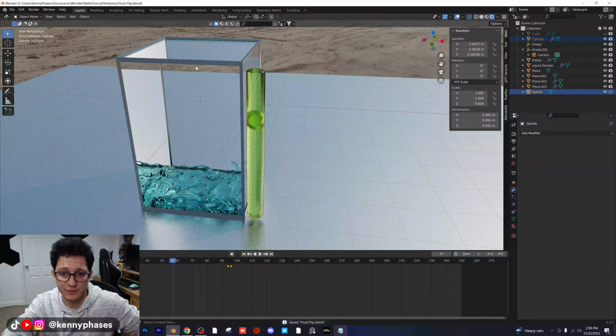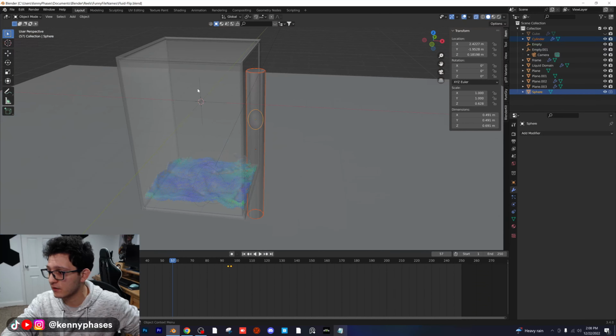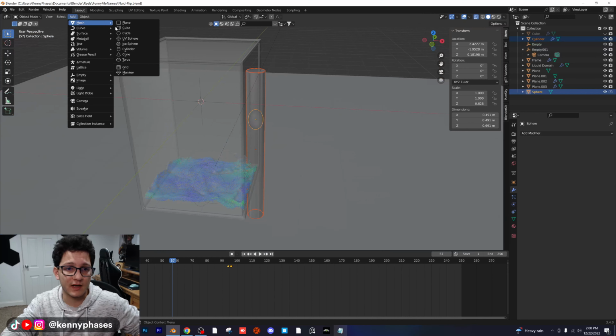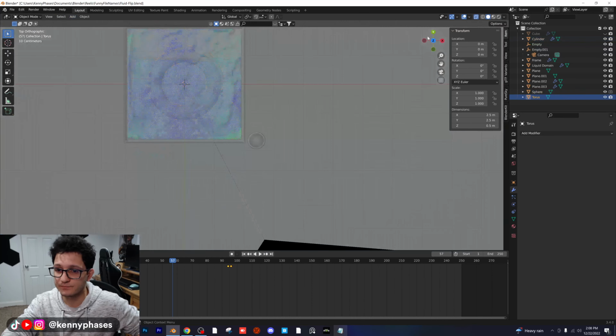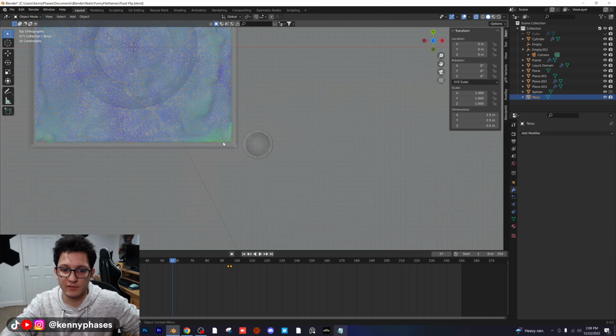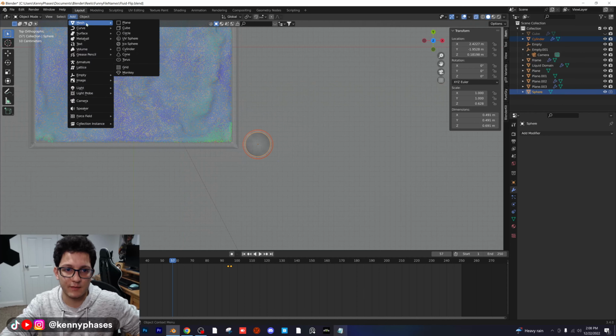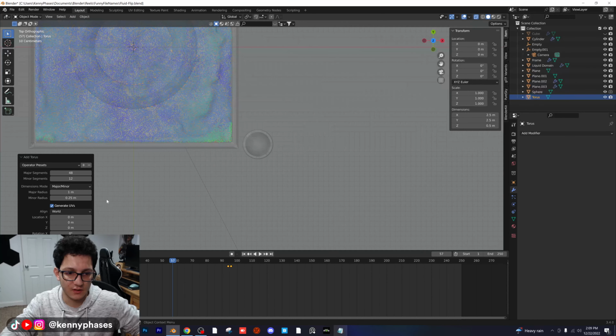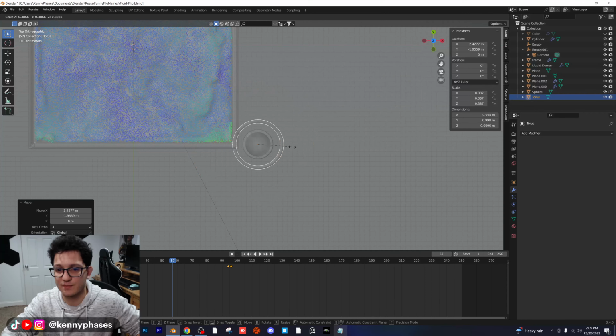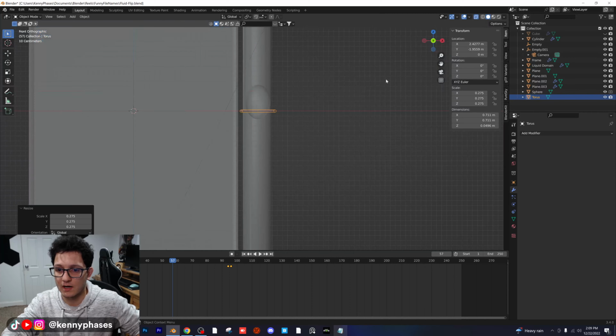I didn't think this was how this project was going to end up taking place, but it actually is pretty cool. So I'm going to hop back into solid view here. And then I'm going to add in a torus. I'm going to move it, center it a little bit. You know what I'm going to do before that, though? I'm going to add it back, and I'm going to adjust some of the settings. I'm going to make the major radius a little bit bigger, minor radius smaller. Something like that is perfect. Because what I want is a ring that's holding our object at the top.